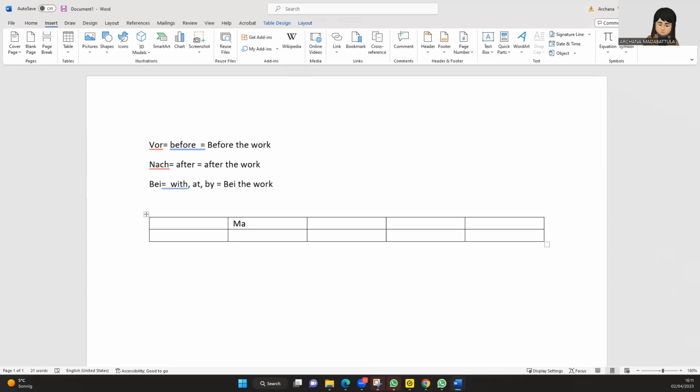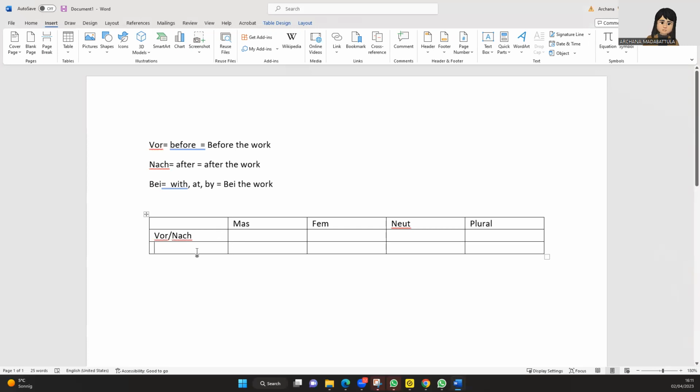So I will write masculine, feminine, neutral, and then you have the plurals, and then these are the four different ways. And then I spoke about vor or nach, right? Before or after.